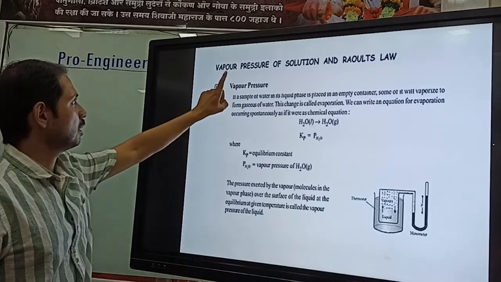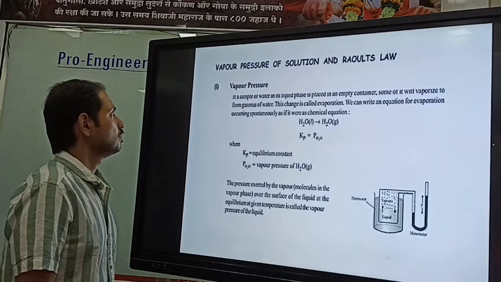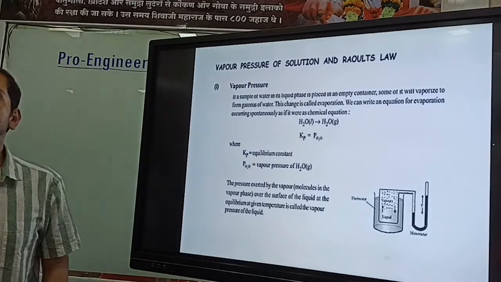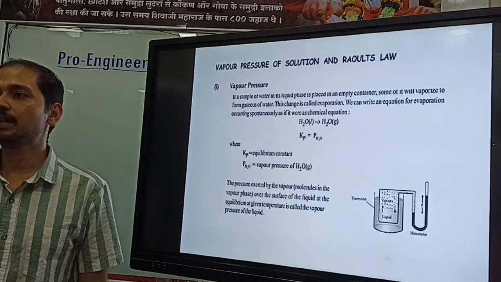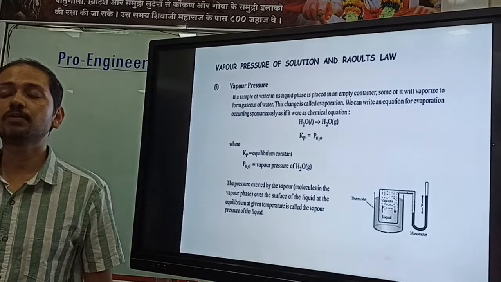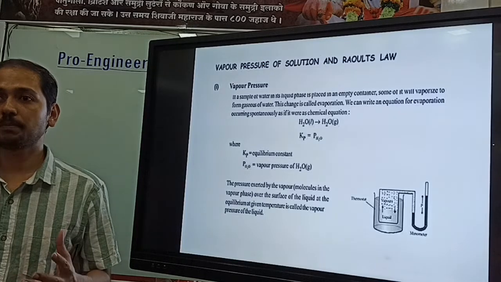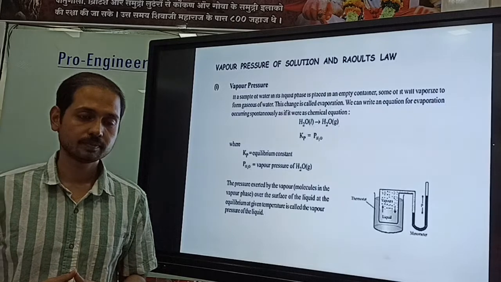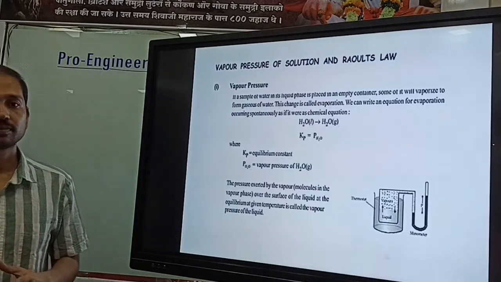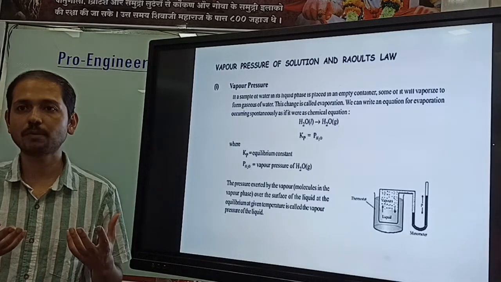The next topic is the vapor pressure of solution and Raoult's law. First we need to remember what vapor pressure is. We have already discussed vapor pressure in the 11th standard. Can you tell me what vapor pressure is? What is vapor? How is vapor produced? When we heat a substance at 100 degrees Celsius, it transforms into vapor. Yes, but even without heating, liquid evaporates, right?